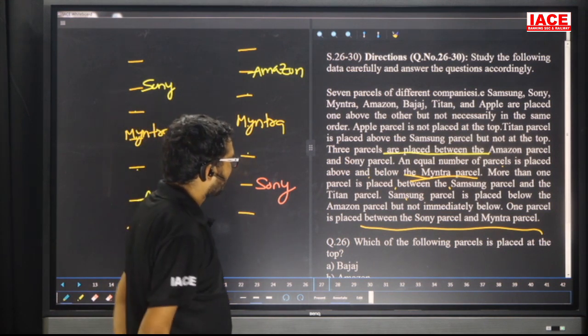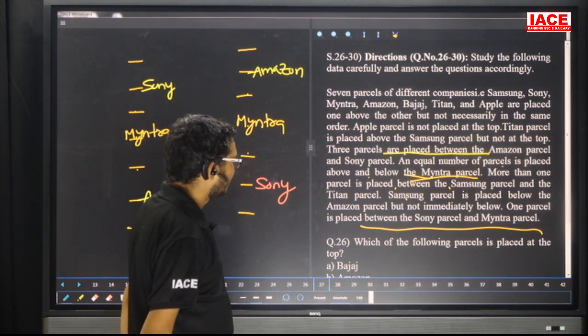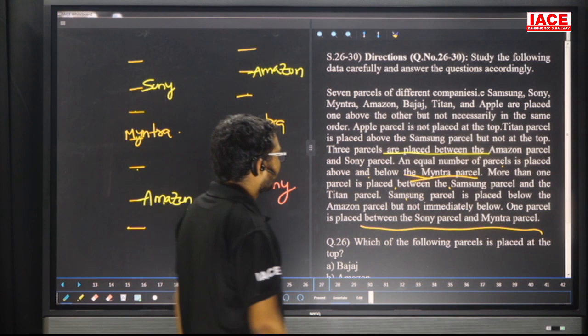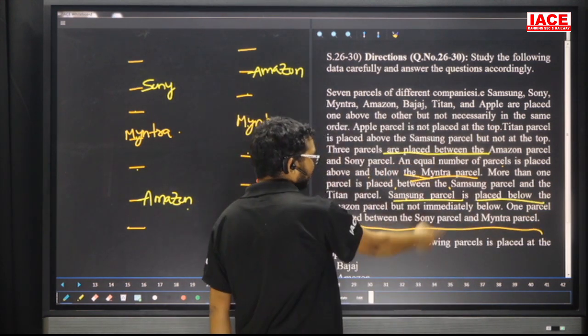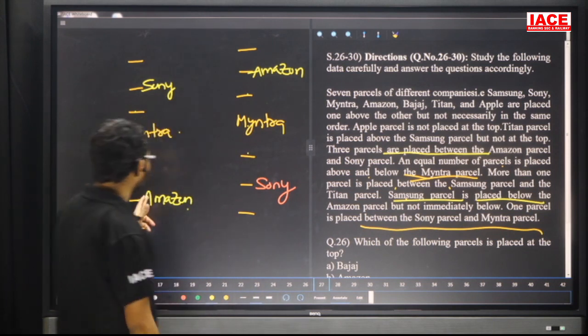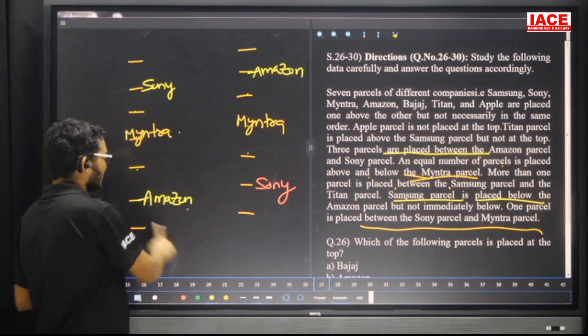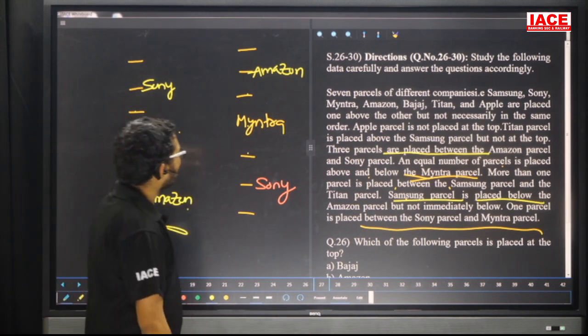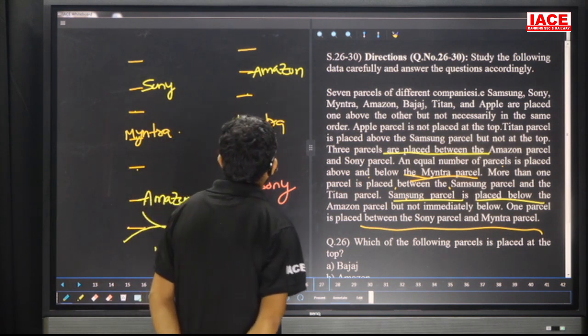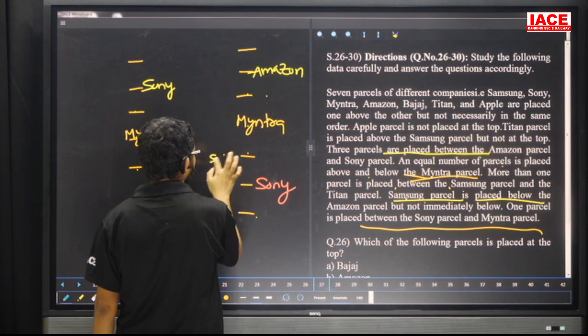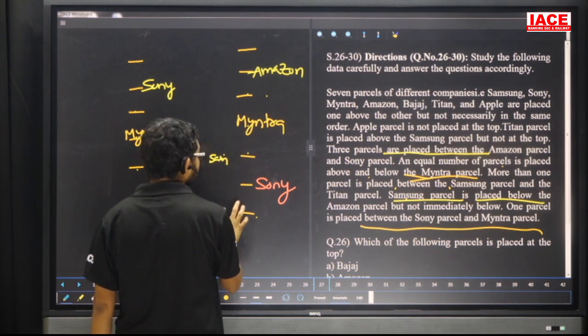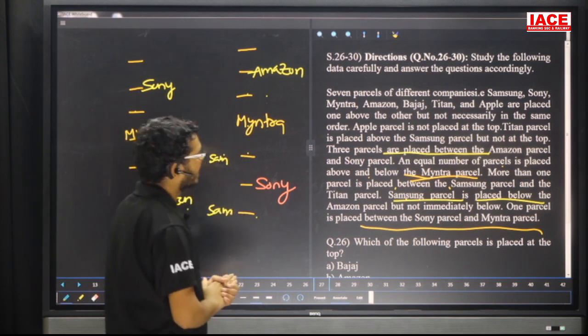Now about Amazon, any clue point? Samsung parcel is placed below the Amazon parcel but not immediately below. Then this possibility is no chance. Here Samsung has a chance, here also Samsung has a chance, and here also.